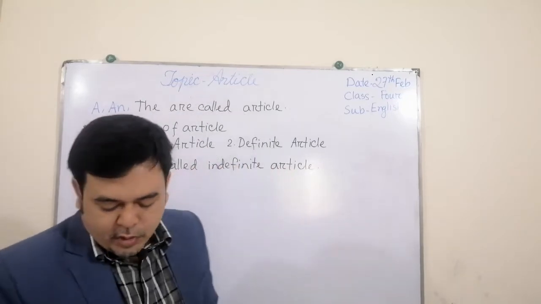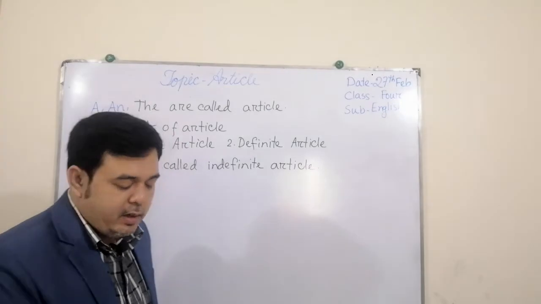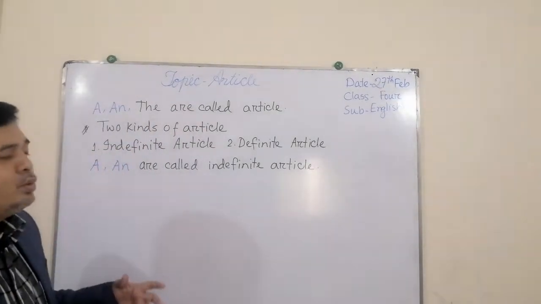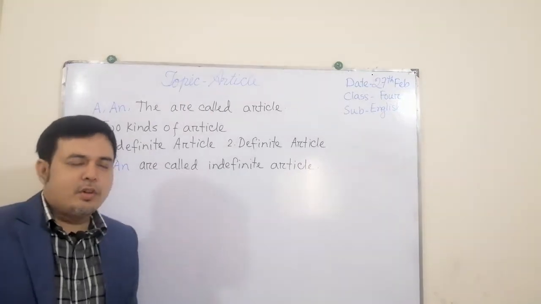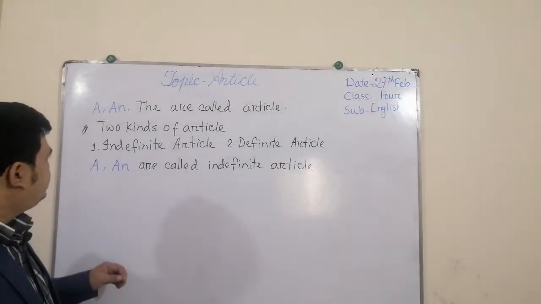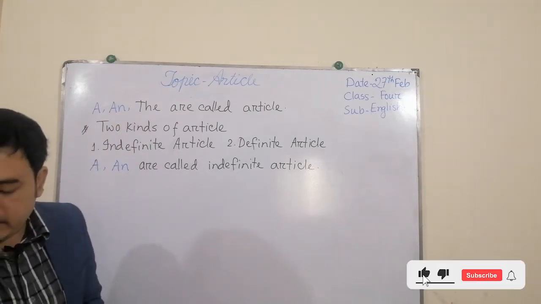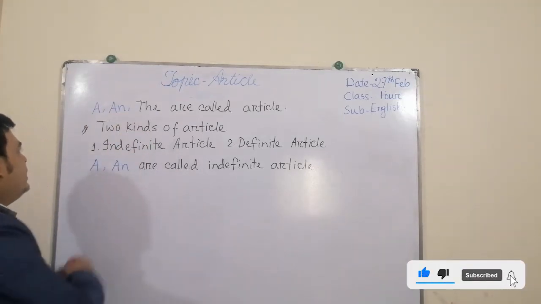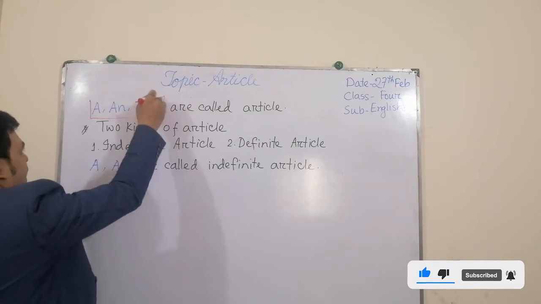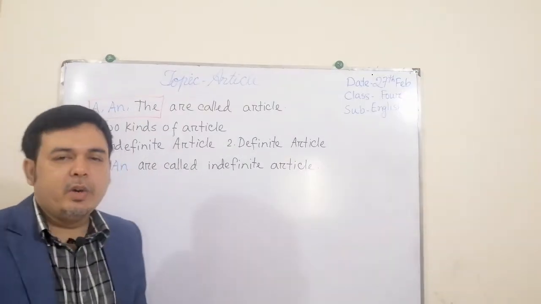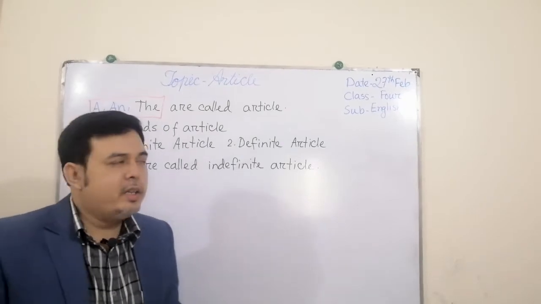So today we will discuss the very basic things of article and how to use article. First of all, A, AN and THE, these three are called article. You know it very well that these three are called article.